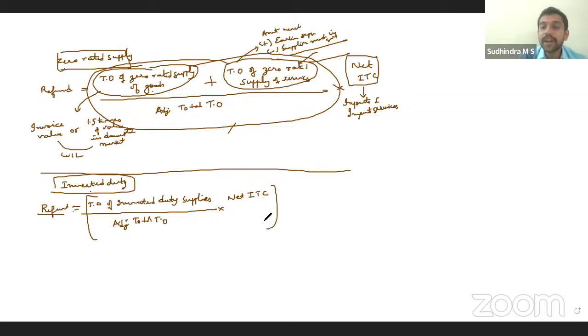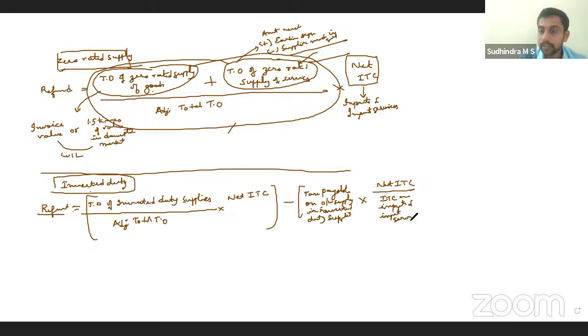However, here we would have paid output tax, so I have to minus tax payable on outward supply in relation to such inverted duty supplies. However, this has to be taken proportionate, multiplied by net ITC divided by ITC on inputs and input services.